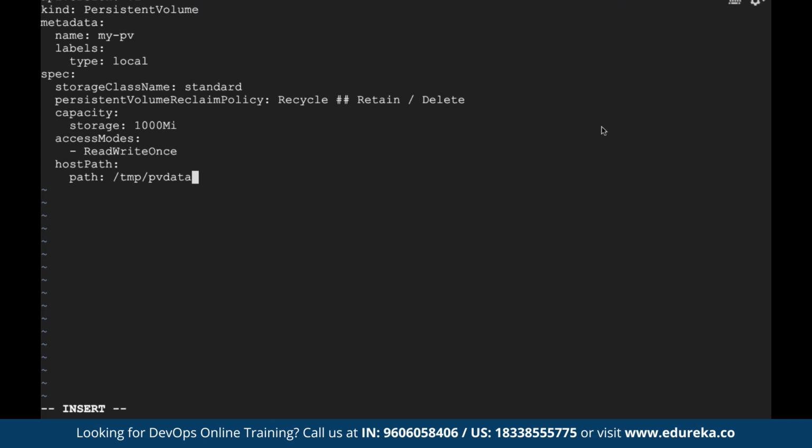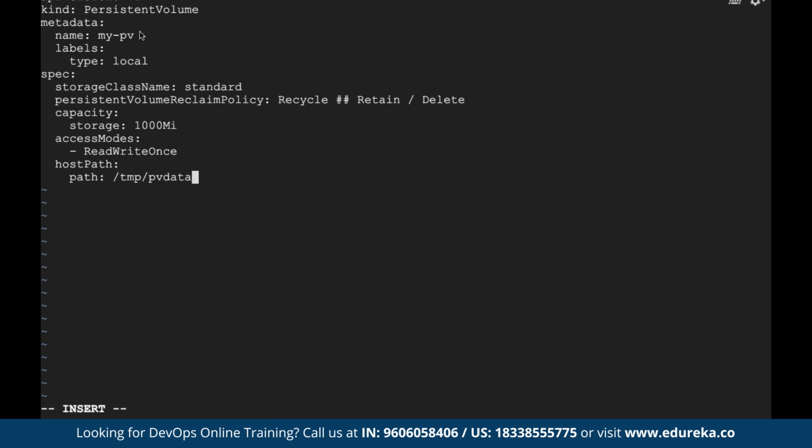Then I'm giving some reclaim policy. I'm giving it as recycle. That means if data is not needed, delete it and claim the storage back again. There are different policies available. Delete means if data gets deleted, just remove it, and don't give an option to even claim it back. Recycle. So I'm giving the persistent volume reclaim policy as recycle here. Then I'm giving the particular location where I want to create this persistent volume.